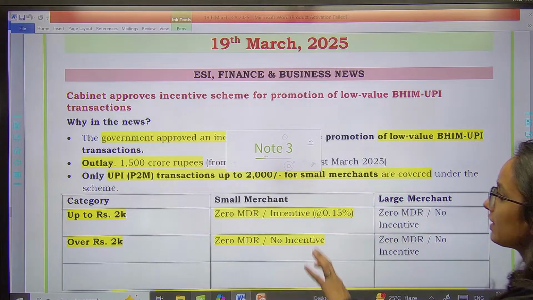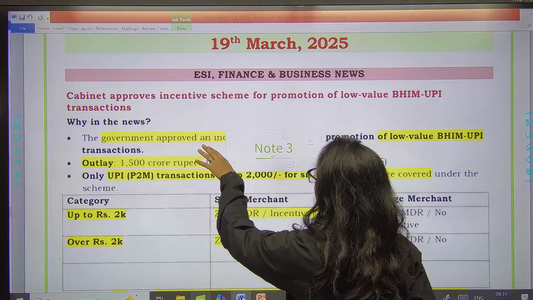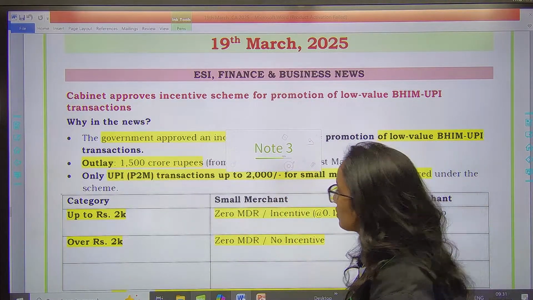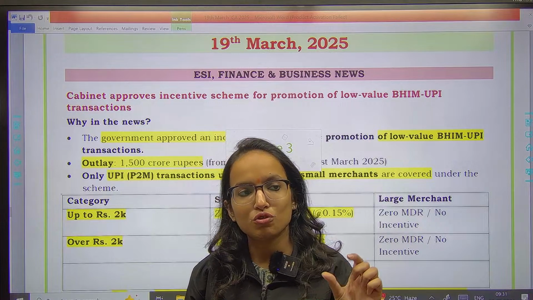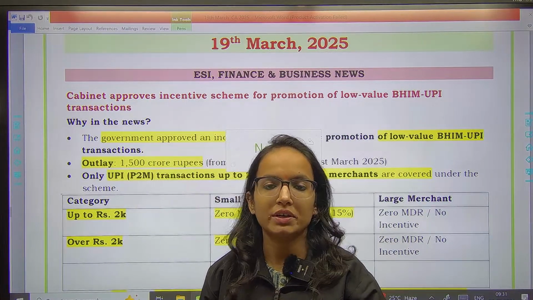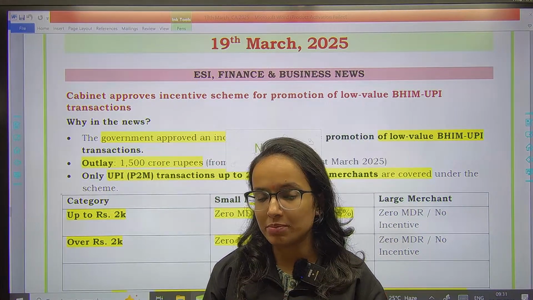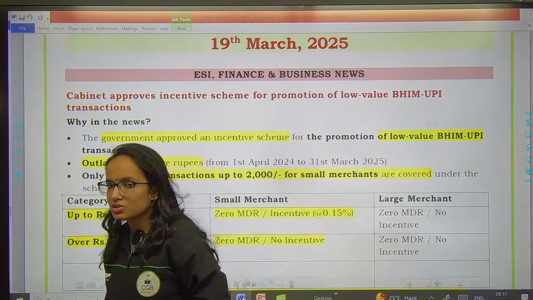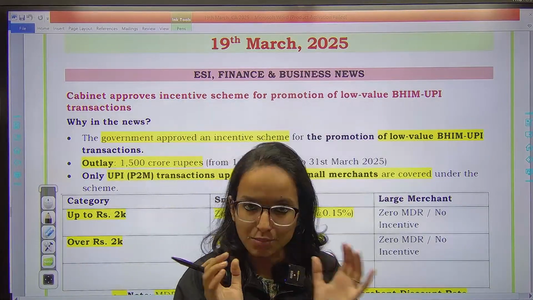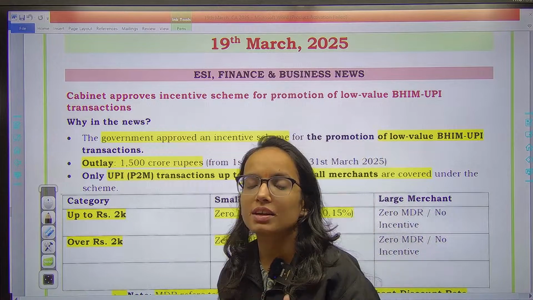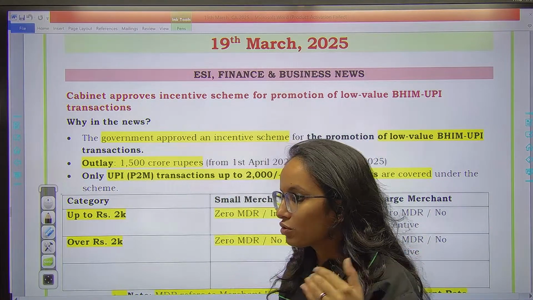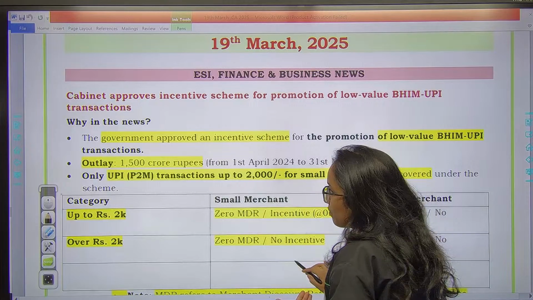This news is regarding cabinet approval for an incentive scheme for the promotion of low value Bhim UPI transactions. Now, the cabinet wants, you know already that the volume and the value of Bhim UPI transactions is increasing day by day, but they want low value transactions, where the ticket size is less, the amount is less, to be incentivized. That's why they have brought in some schemes, right? So some incentives have been announced to promote these.